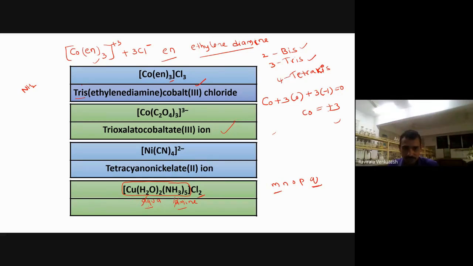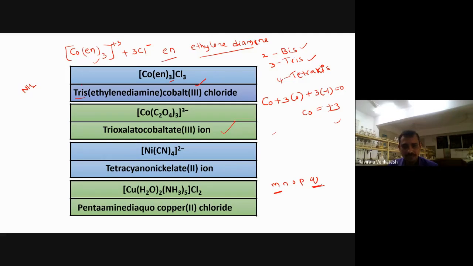The A is cancelled. The next letter will be Q, your next letter will be M. So which will come first actually? Q will come later, first will come M. So we have to call ammine first. How many ammines are there here? 5 ammines are there. For a monodentate ligand we can use penta here. So pentaammine, isn't it? Next, you have to call aqua, diaqua, pentaammine, diaqua.